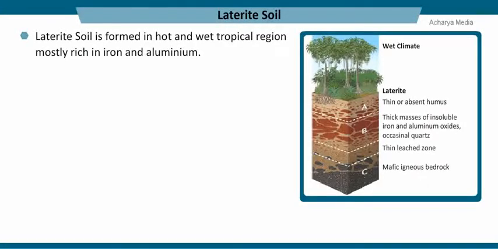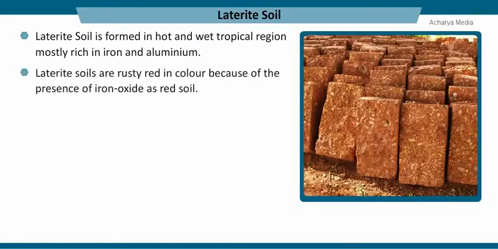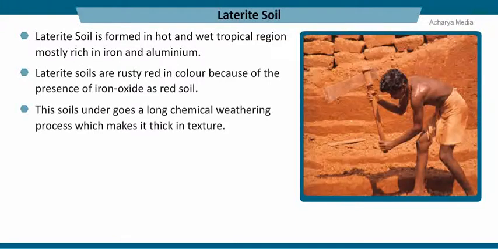Laterite soil. Laterite soil is formed in hot and wet tropical regions, mostly rich in iron and aluminium. Laterite soils are rusty red in color because of the presence of iron oxide, as in red soil. This soil undergoes a long chemical weathering process which makes it thick in texture. Thick soil layers are porous and permeable, so they act as aquifers in villages.